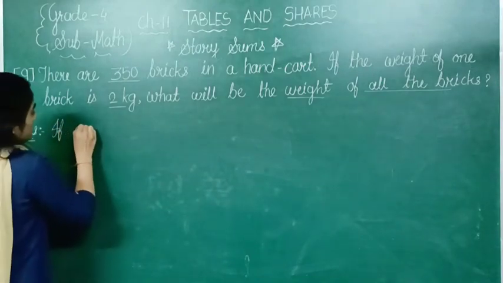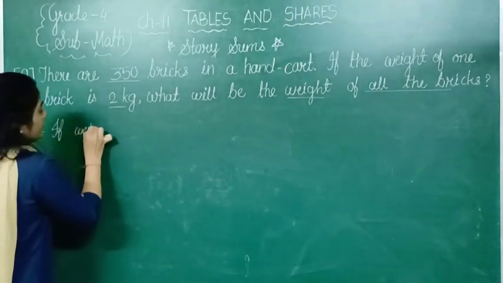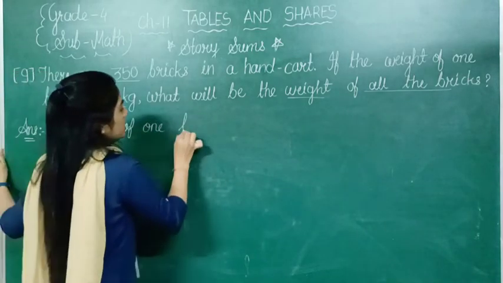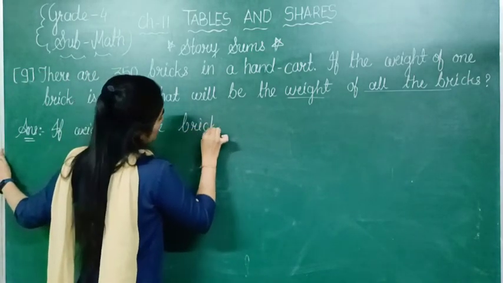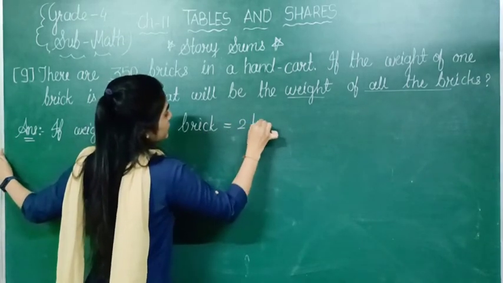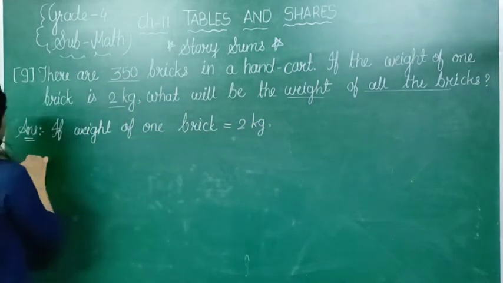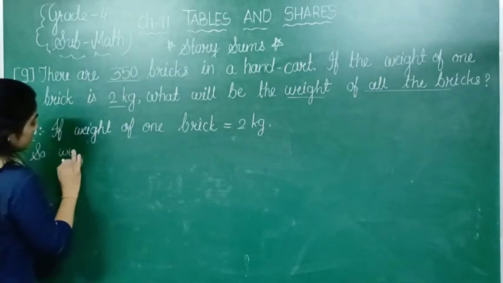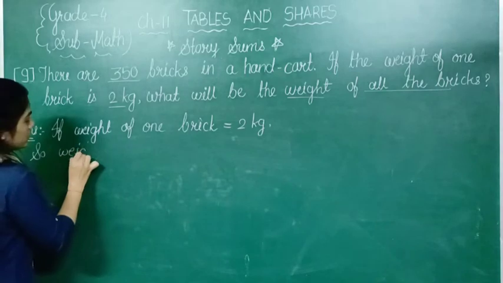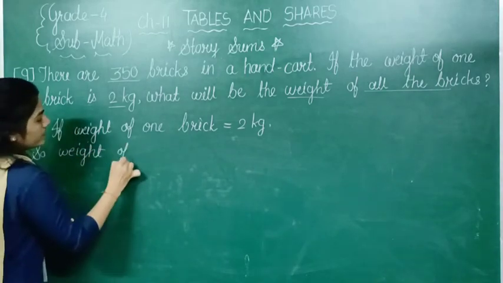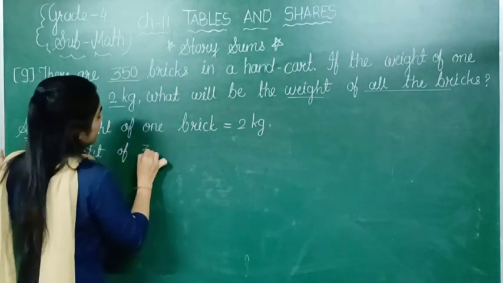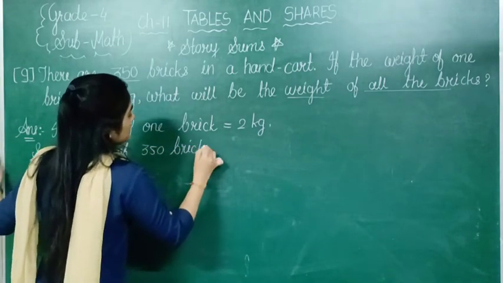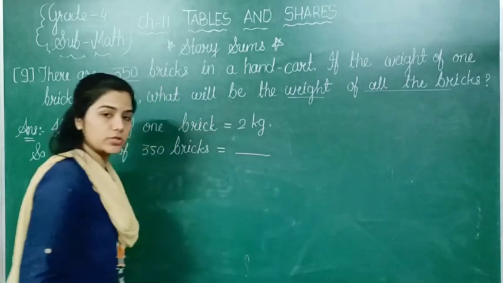If weight of one brick is equals to 2 kg, so weight of 350 bricks is equals to how much?